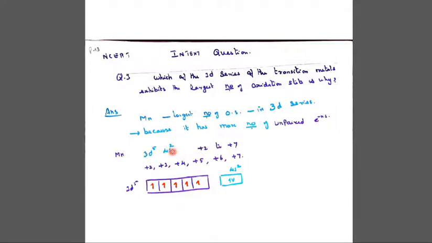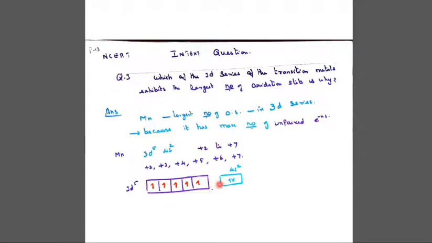It shows +2 to +7 because it gradually loses electrons. Losing 2 electrons, it becomes +2; 3 electrons, +3; 4 electrons, +4; 5 electrons, +5; 6 electrons, +6; 7 electrons, +7.